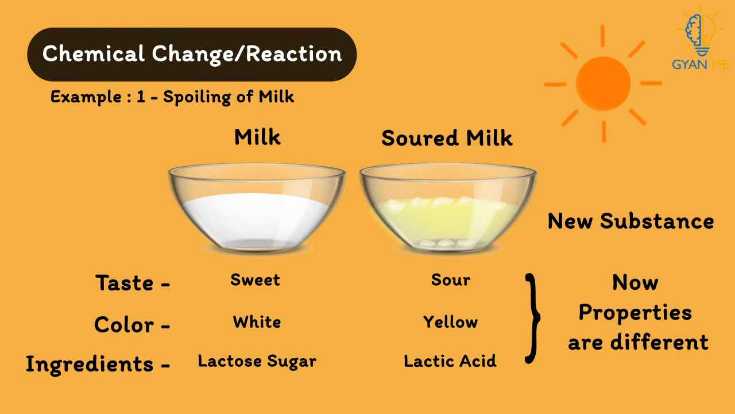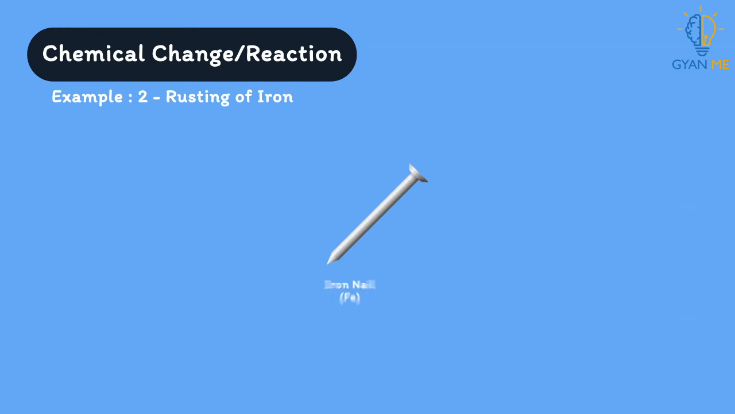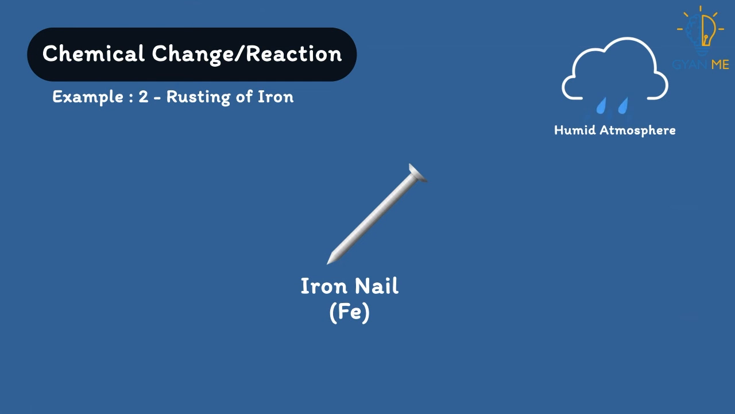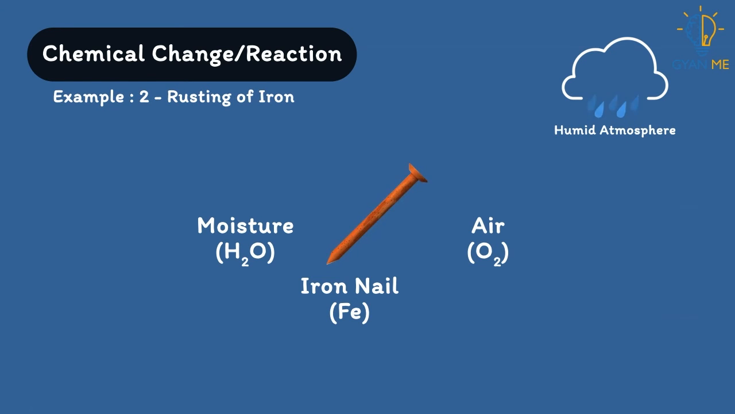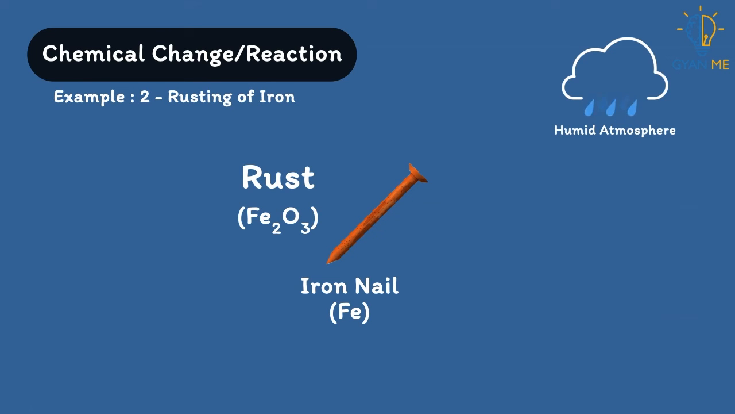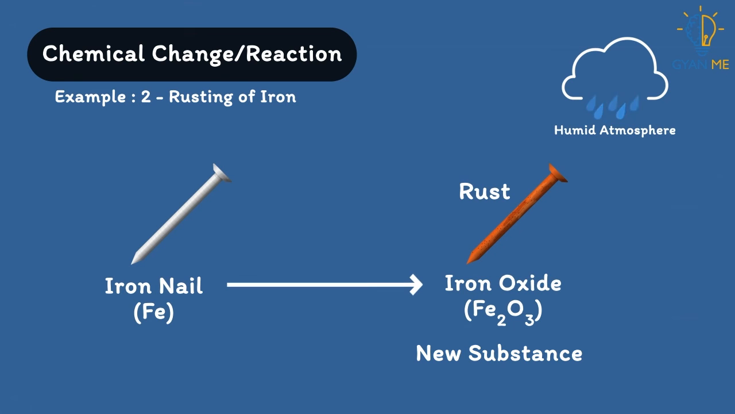Let us take one more example, rusting of an iron nail. An iron nail is a shiny object initially, but when it is kept in a humid atmosphere, it will react with oxygen and moisture present in the atmosphere and form a new chemical layer called rust. This process is called rusting. Thus, this rust is a new substance with new chemical properties.